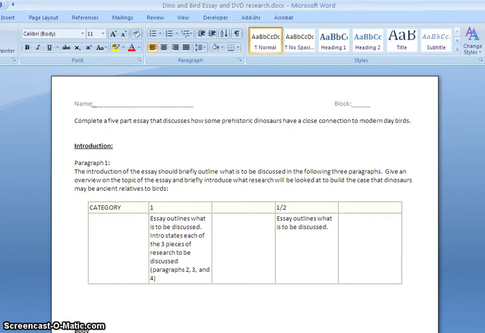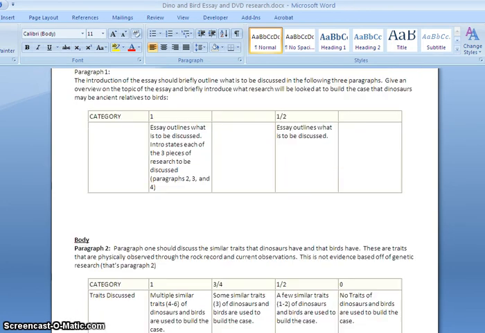First part is going to be your introduction, okay, telling me how dinosaurs and birds are related. Again, you're going to just briefly introduce the parts, and then tell me what you're going to be talking about in body paragraphs 2, 3, and 4, or body parts, sections 2, 3, and 4.